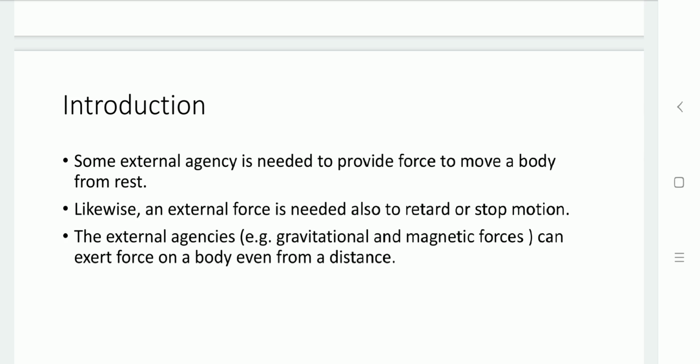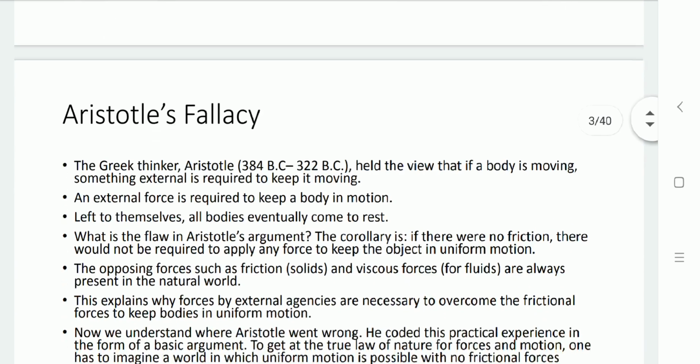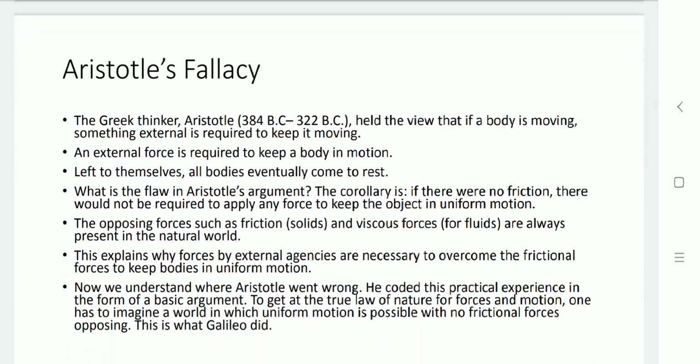Now, let us understand the fallacy given by Aristotle. Aristotle viewed that a body is moving continuously, so to keep that body moving, some external force is required.